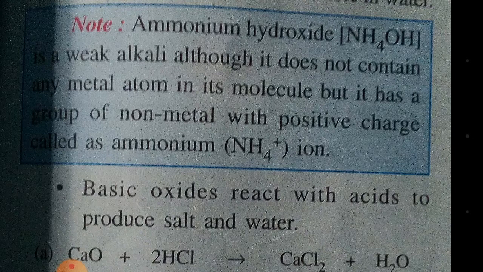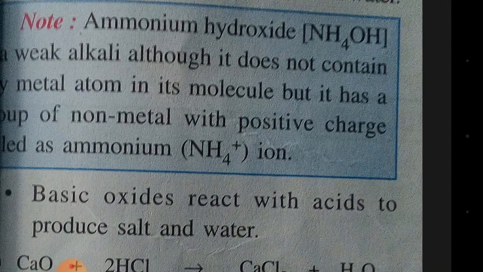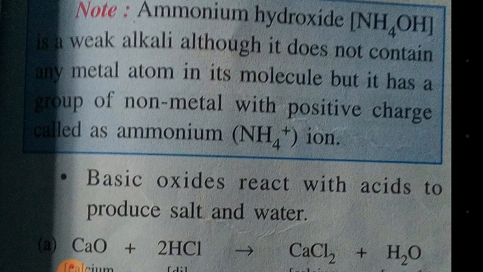It is alkali because the NH4 ion is a positive ion. So it does not contain any metal atom in its molecule, but it has a group of non-metal with positive charge, called the ammonium ion, NH4 plus, a positive charge radical. That's why it is alkali.